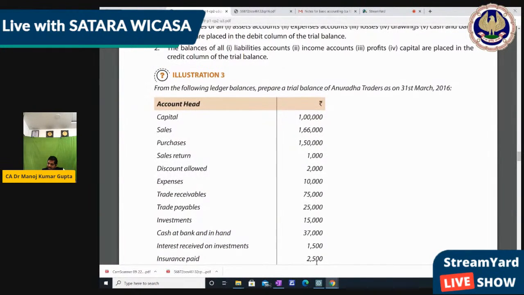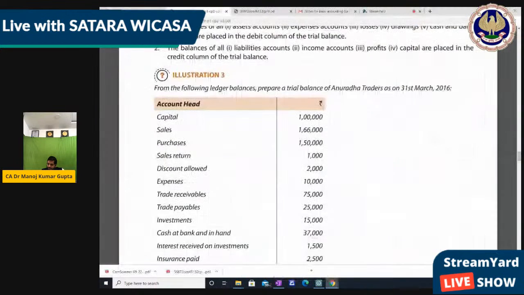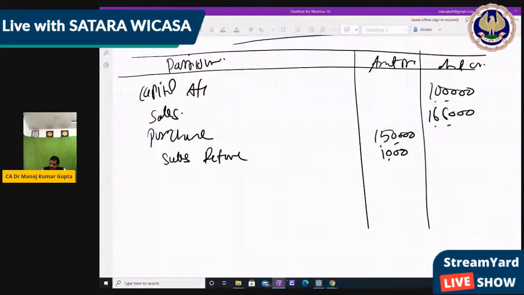Purchase 1,50,000, sales return 1,000. Sales have a credit balance, so sales return has a debit balance, definitely. Then discount allowed 2,000. Discount allowed means expenses, so expenses have a debit balance.